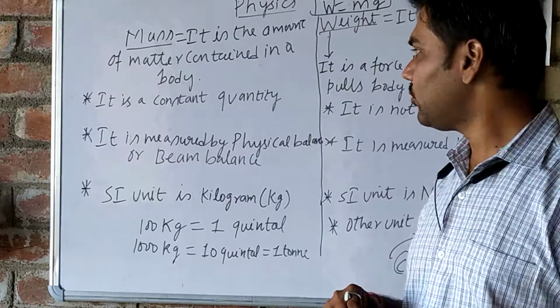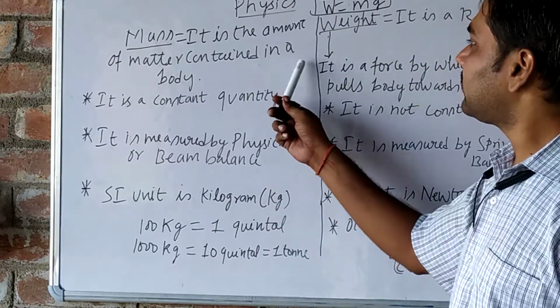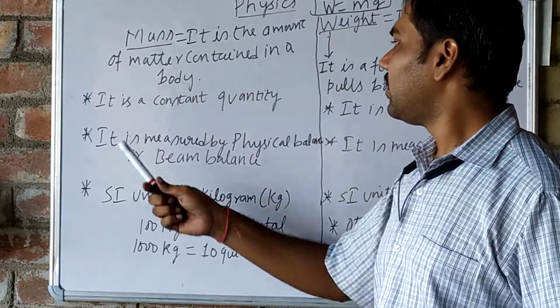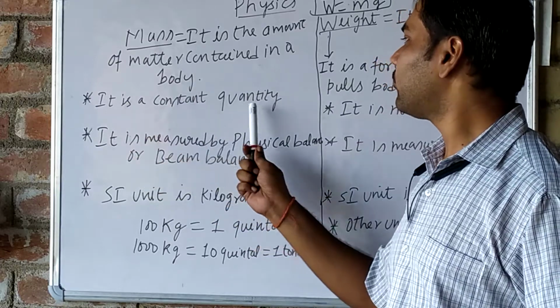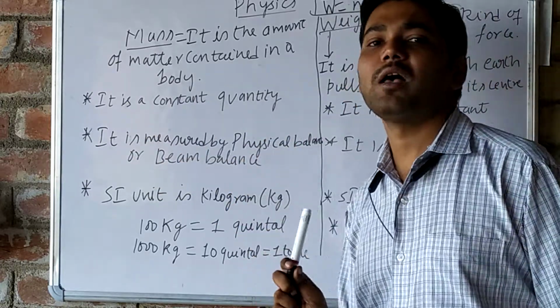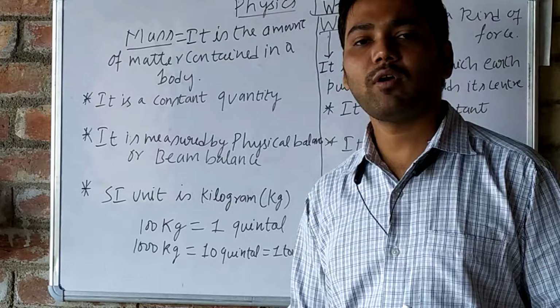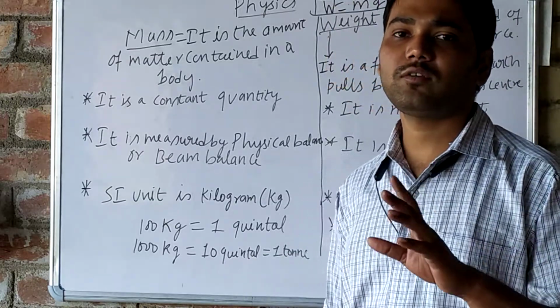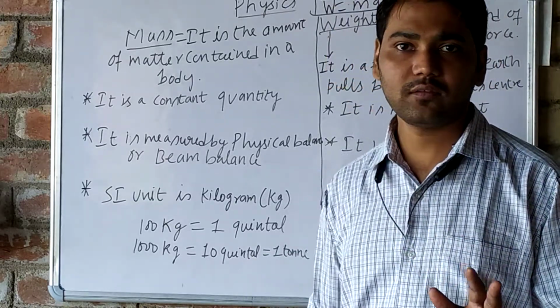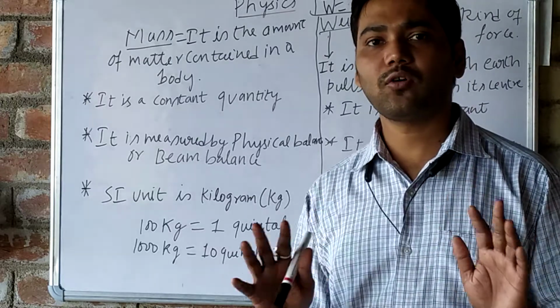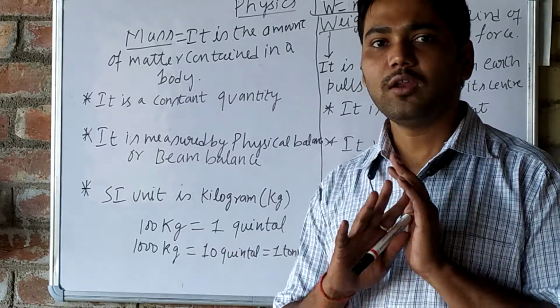So now here see, mass is the amount of matter contained in a body. Second, it is a constant quantity. Yes, mass is a constant quantity. Its value does not change with the change of time, place or location. It will remain constant. Its value never changes.